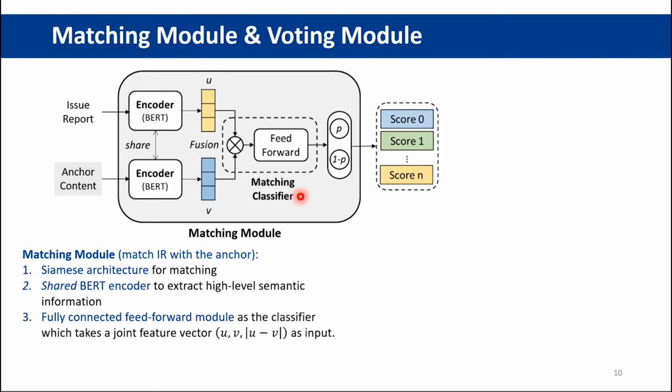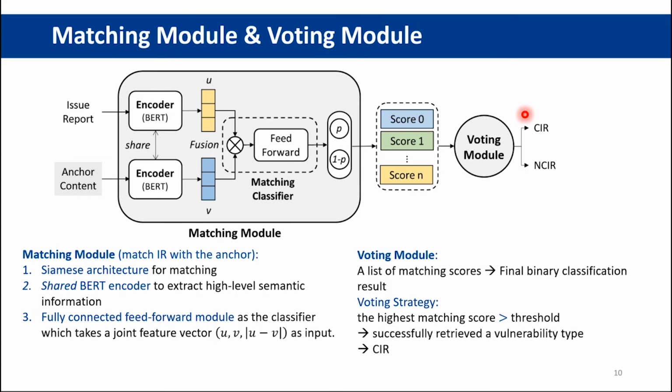The voting module takes a list of matching scores as input, representing the matching degree of the input issue report with each vulnerability type, and outputs the final binary classification result.